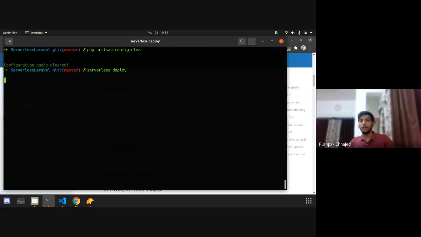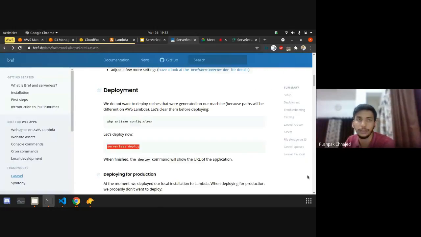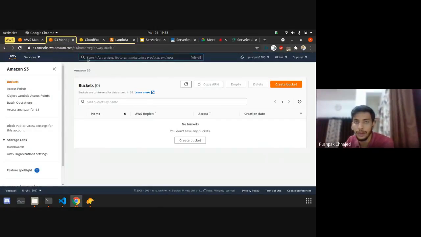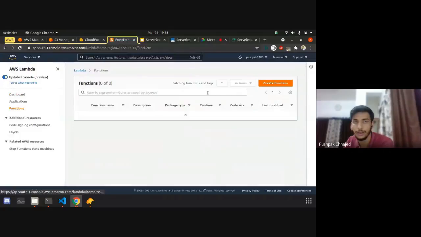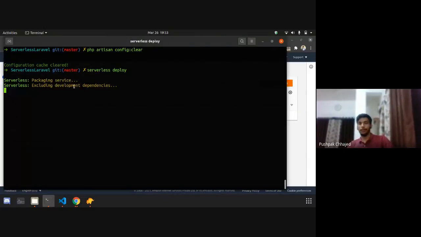For the first time, it will take some time, like 2 to 5 minutes. Between 2 to 5 minutes, it will try to make your application online. As you can see, there are 0 buckets now, 0 CloudFormation stacks, and 0 Lambda functions. Currently it's building the dependencies, building that zip file for us, uploading that zip file to AWS, adding those functions and connecting the zip file with AWS Lambda. It's doing all those things for us. We don't have to worry about all the things which are managed by Serverless, right?